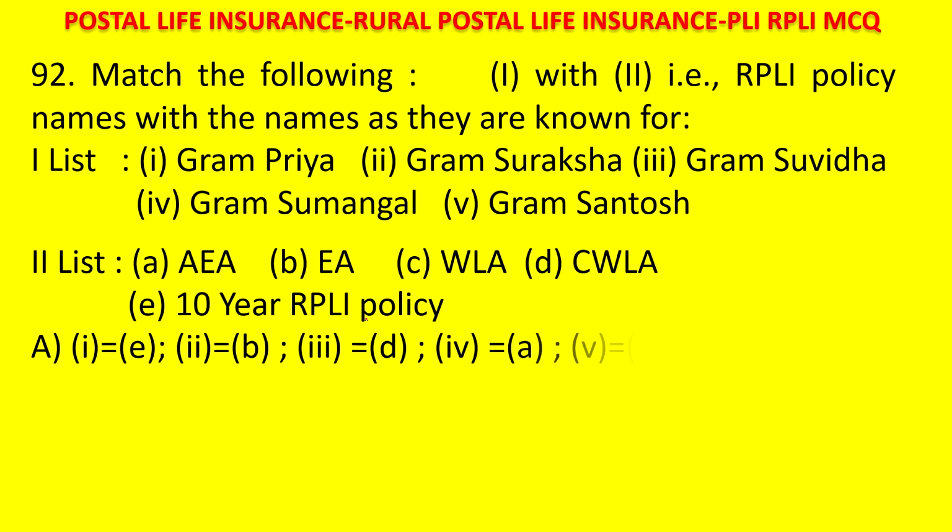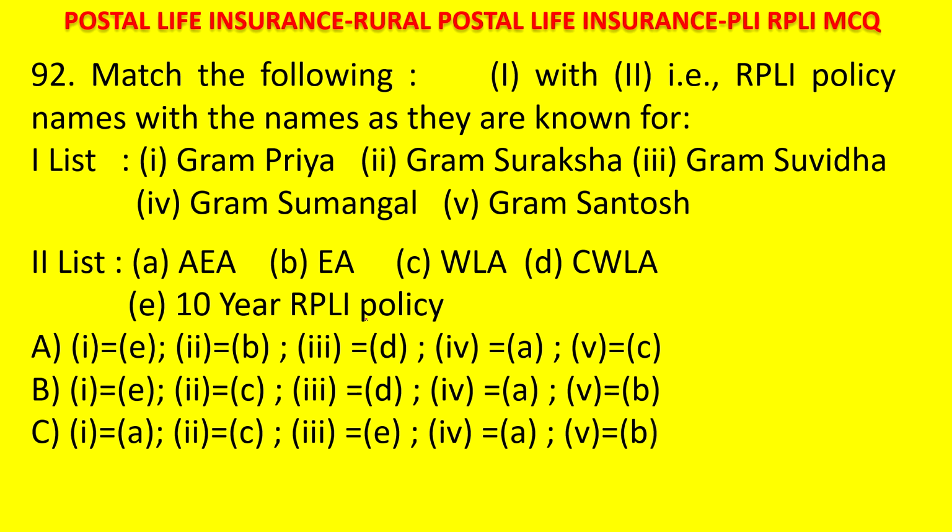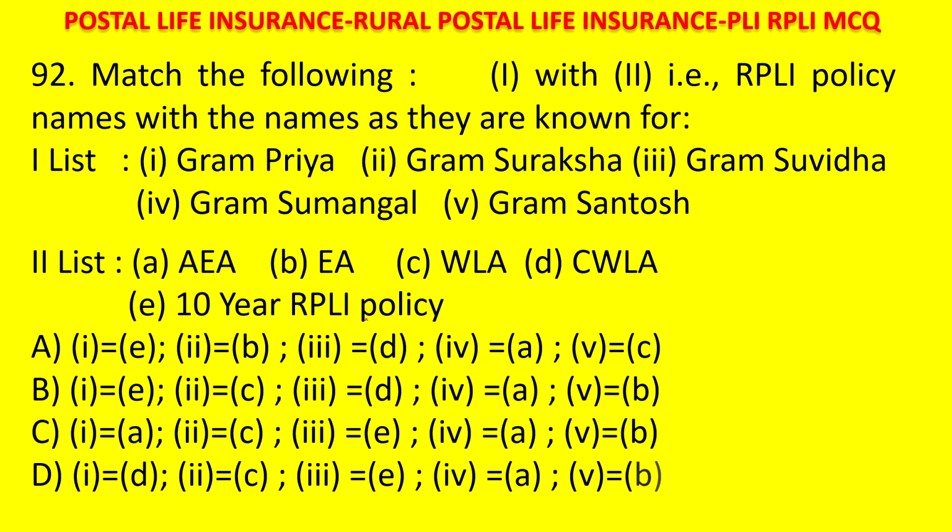A. 1 is equal to E, 2 is equal to B, 3 is equal to D, 4 is equal to A, 5 is equal to C. B. 1 is equal to E, 2 is equal to C, 3 is equal to D, 4 is equal to A, 5 is equal to B. If you know the answer, post your answer in the comment section. C. 1 is equal to A, 2 is equal to C, 3 is equal to E, 4 is equal to A, 5 is equal to B. D. 1 is equal to D, 2 is equal to C, 3 is equal to E, 4 is equal to A, 5 is equal to B. Your time starts now.